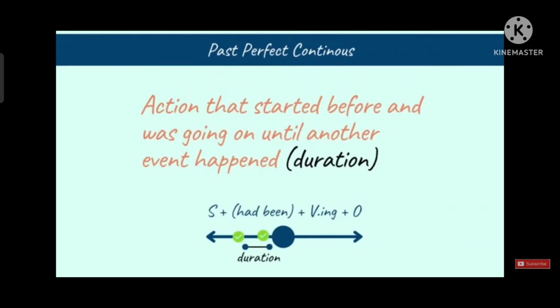In the timeline, it can be seen that the work is started in the past, which is shown by the green tick, and continued, which is shown by a swirly line, until another event started. Also, the duration of the event is highlighted by a blue colored line.